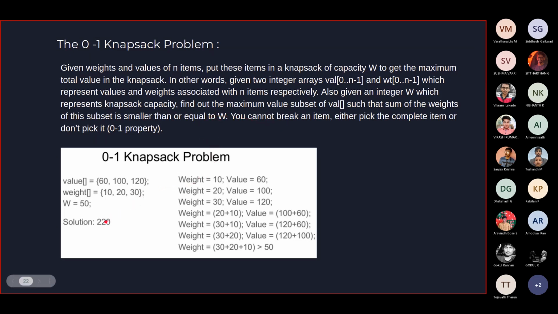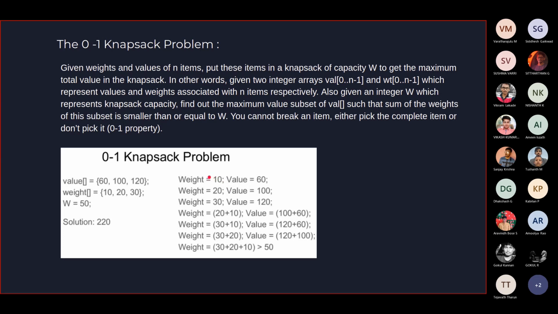Let's try and see how we are actually able to solve this problem. The first way is that we list down all the possibilities and tally the value on the other side, and then we find the particular possibility which gives the highest value. First, we take one item at a time.